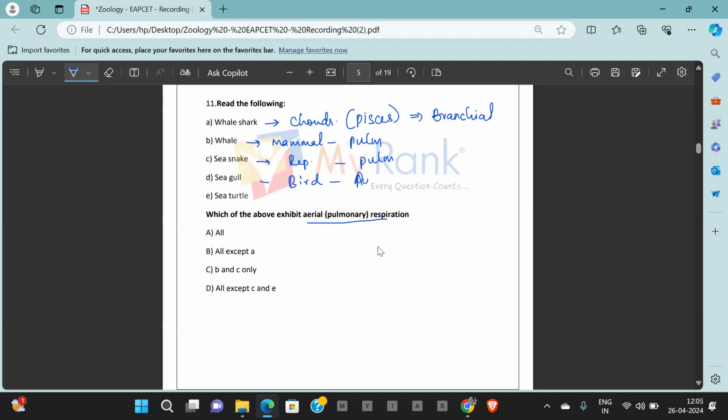It's a pulmonary respiration. Sea turtle again is a reptile who have pulmonary respiration. So except for A, all others are showing pulmonary respiration. So which among the following options is the correct one? It is all except A, which is option number B. This is about question number 11.